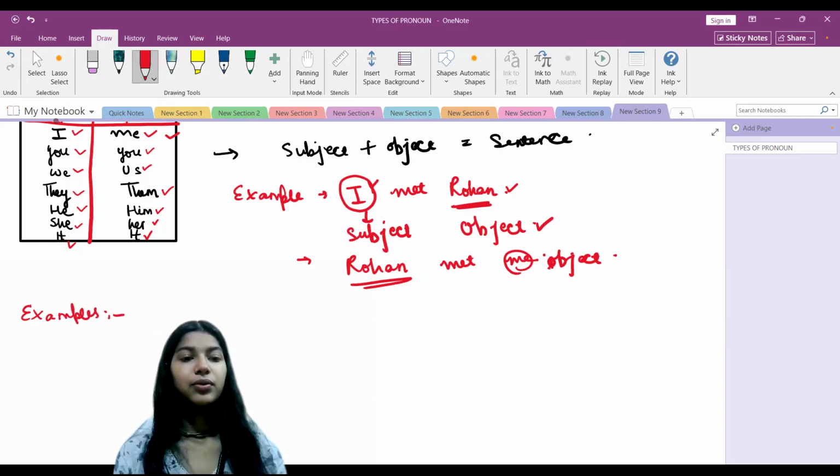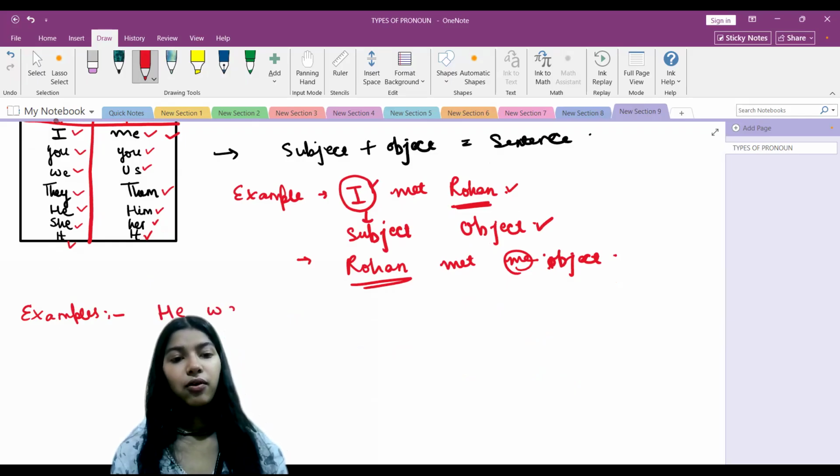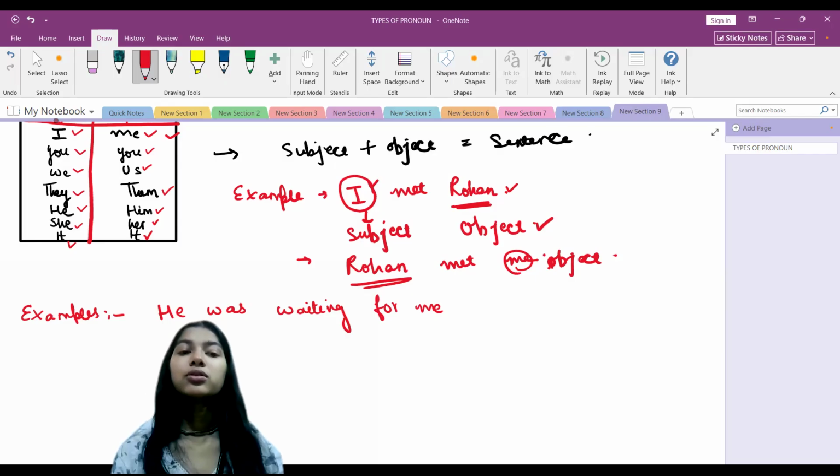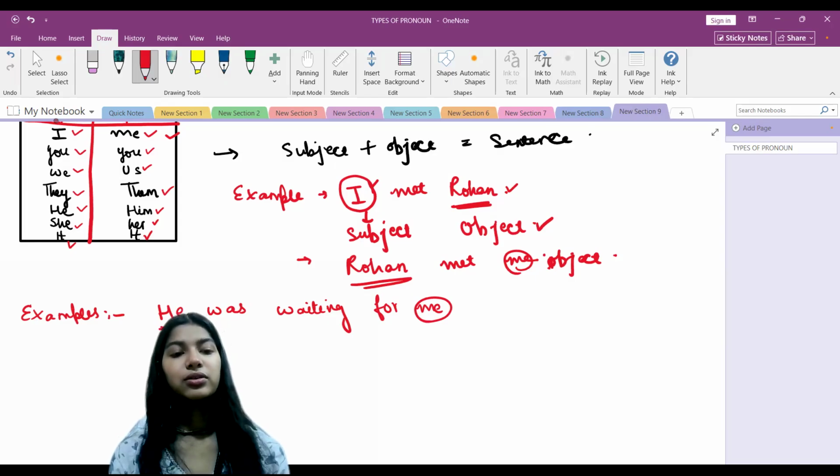Let's write a sentence: He was waiting for me. Now you can see that there is a subject, he, and an object, me. So this is the subject of the sentence and this is the object.